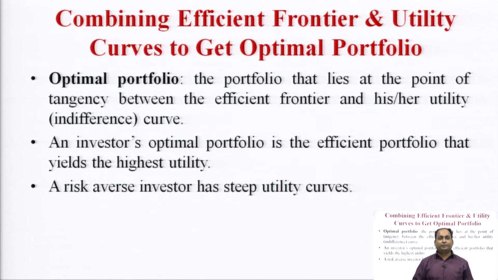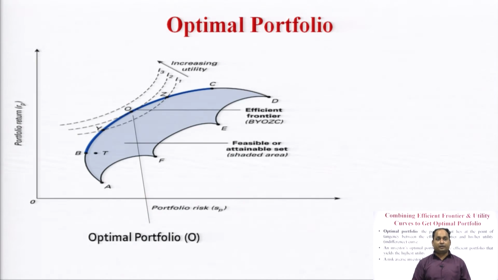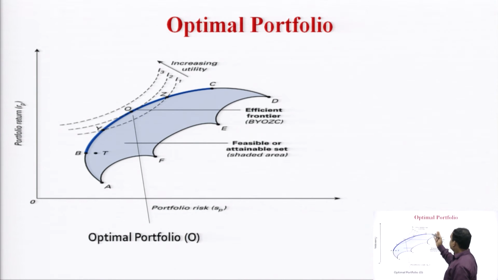And the optimal portfolio lies at the point of tangency between the efficient frontier and the utility indifference curve. Now, we are combining the utility function indifference curve as well as the efficient frontier. This is the optimal portfolio construction. Here the utility is increasing, I1 to I2 to I3. These are the three utilities, utility I1, utility I2, utility I3. This is the increasing utility.